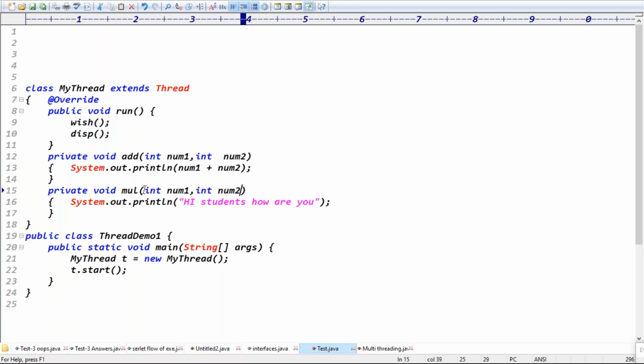Int num1 and int num2, then simply write num1 star num2. That's it, guys. Is it clear? Simply call this add method by passing the arguments, like 10 comma 20, and call the multiplication method by passing 5 comma 9. That's it, guys.